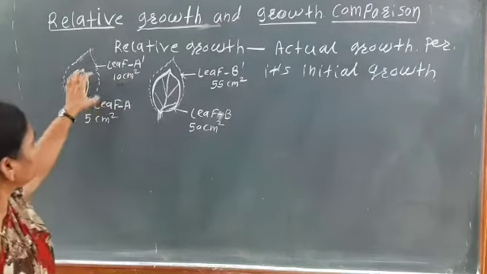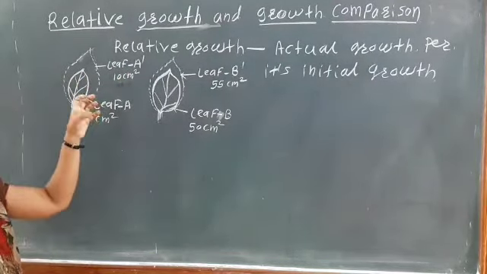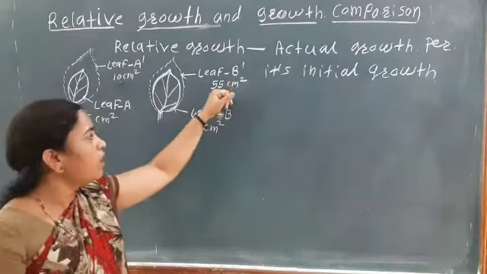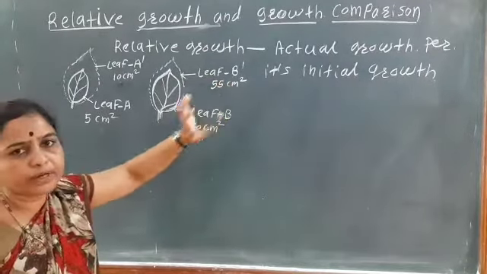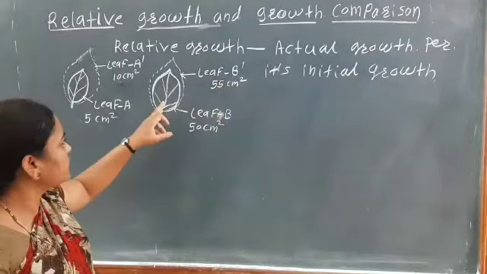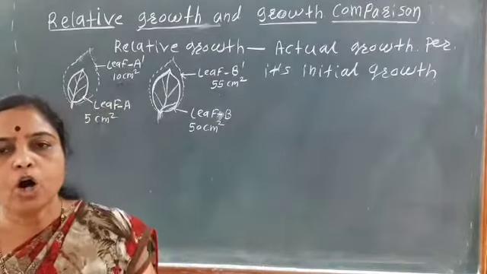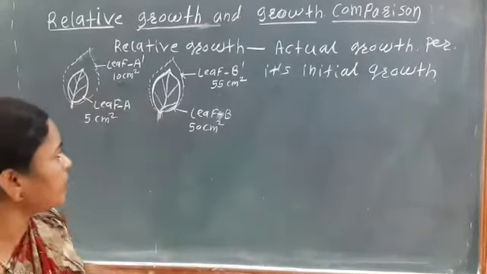So the absolute growth, the actual growth, is 5 centimeter square. Here also, the actual growth or absolute growth of this leaf is 5 centimeter square. Here the initial size is 50 centimeter and the final size, that is B dash, is 55 centimeter square. So the absolute growth of this leaf is 5 centimeter.